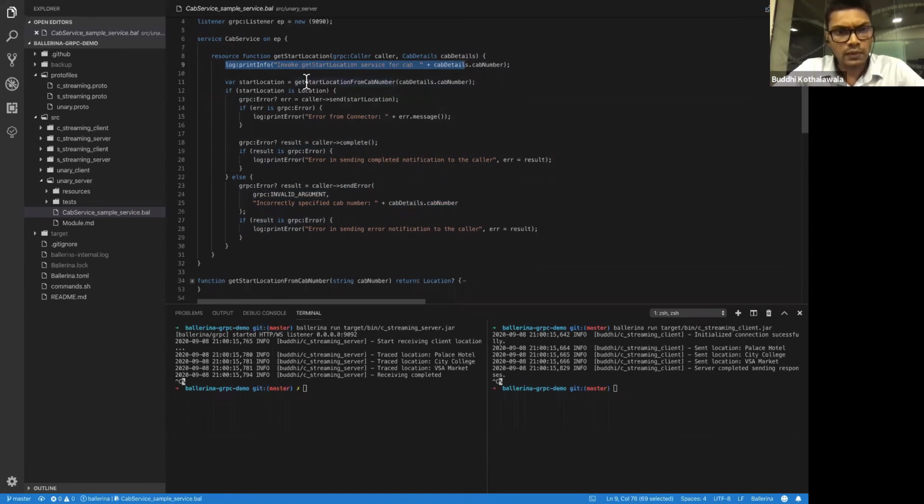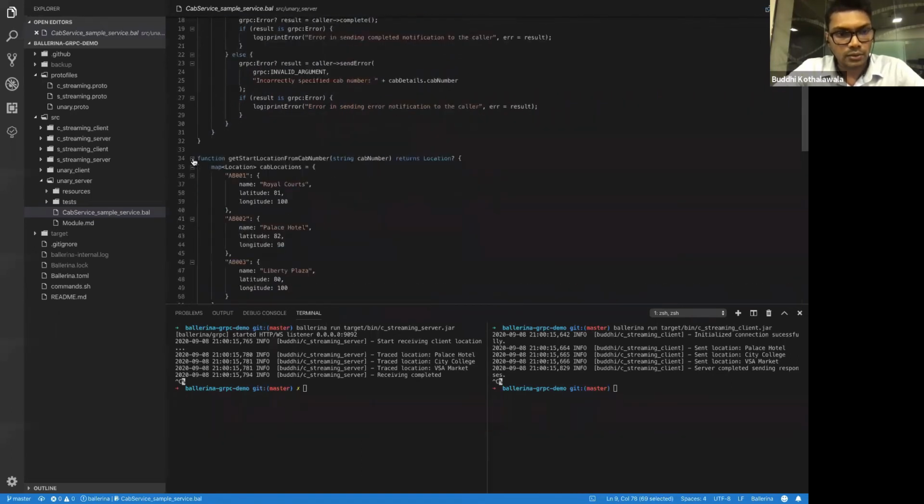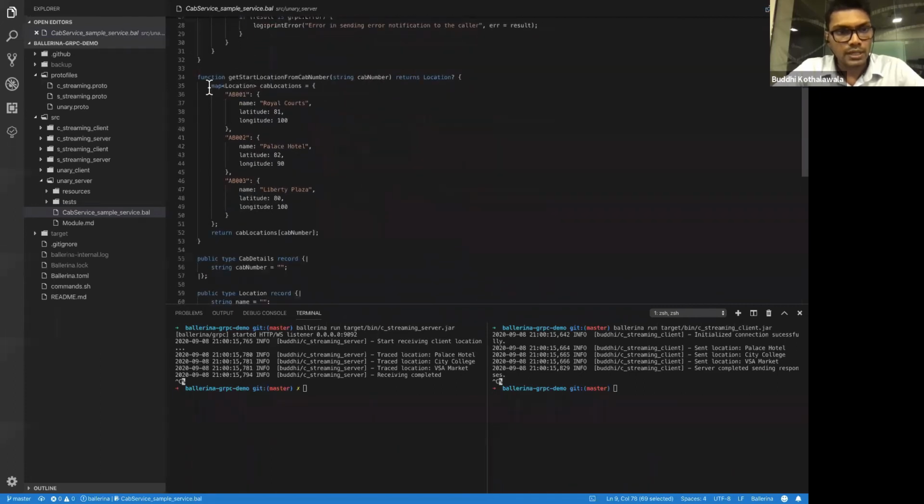Then we invoke the internal function get start location from cab number, where we pass the cab number as a parameter. It is a very simple internal function where we have a map containing all the locations with cab numbers. Those are simply start locations. If you specify a particular cab number, it will return the start location of that cab.